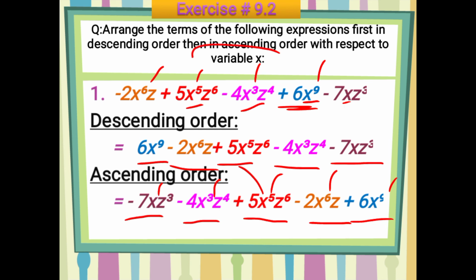Here you have to arrange it with respect to the variable x exponent. If you want to arrange it in descending order, you will move from higher power to lower power. And if you want to arrange it in ascending order, you will move from lower power to higher power. I hope it is clear to all of you, and this is the end of the lecture, students.